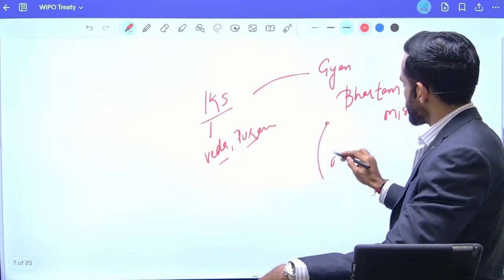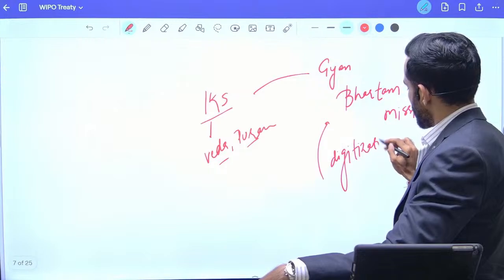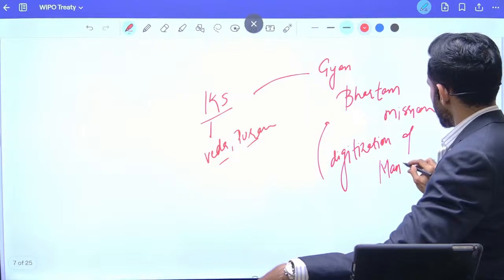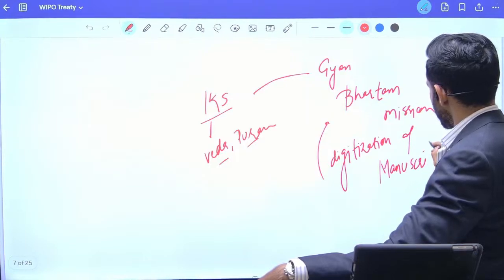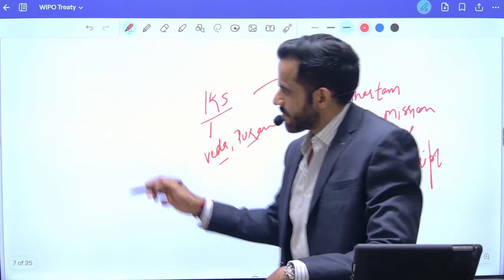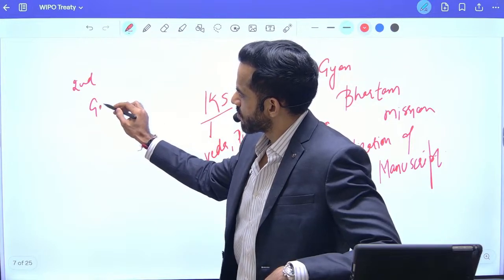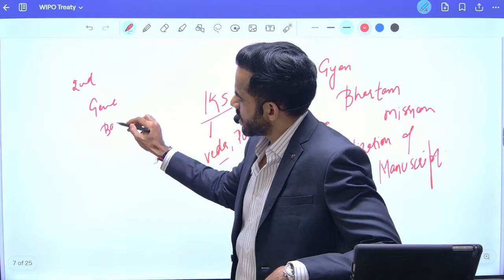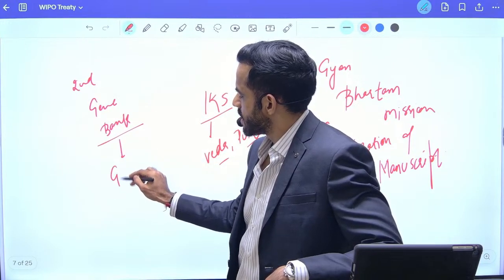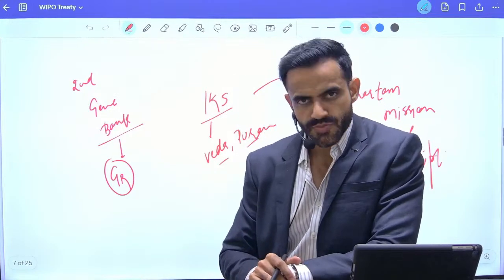The goal is digitization of our manuscripts. Apart from that, in the recent budget itself, the government has announced a second gene bank. This gene bank is going to be a source of genetic resources, that is GR. So that is all about this particular treaty.